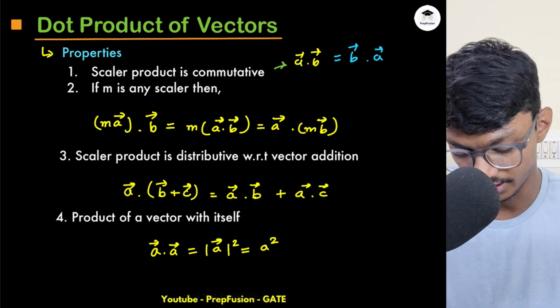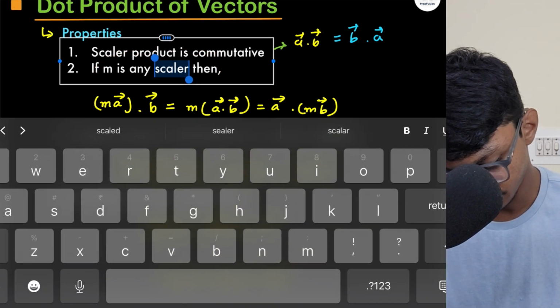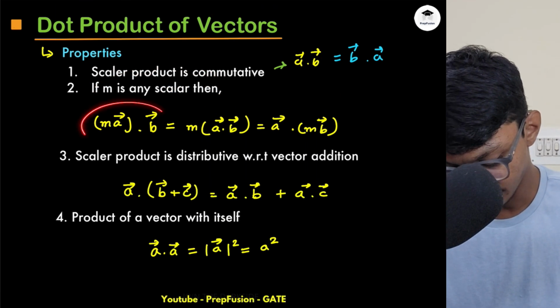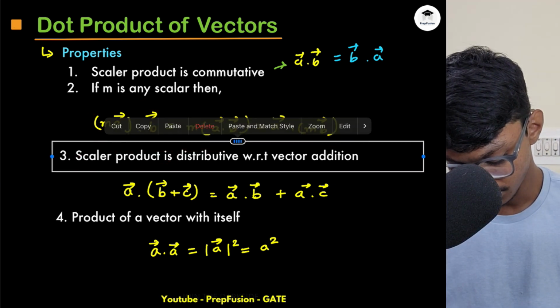It won't matter if I do a dot b or b dot a. Now if I multiply any scalar, this will be scalar simply, we can do this. These are basic things. Now obviously scalar product is distributive.